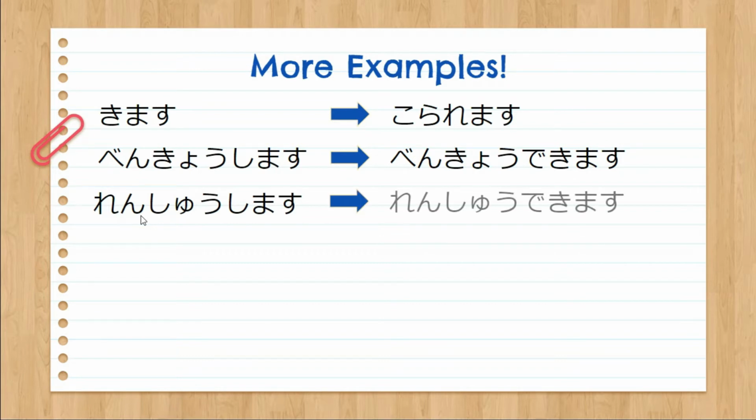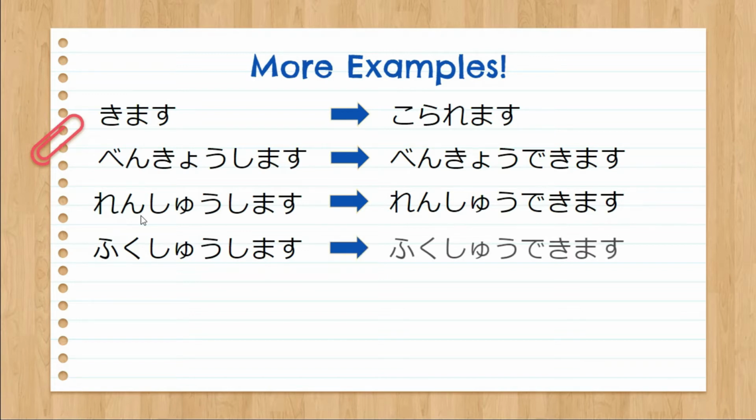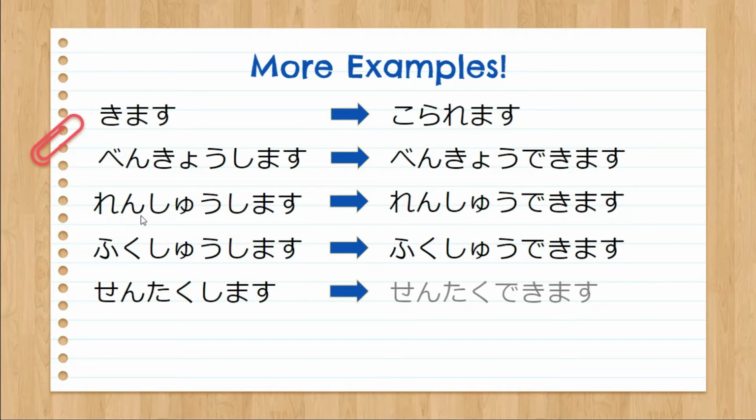That's right, it is renshu dekimasu. Fukushu shimasu. That's right, fukushu dekimasu. Lastly, sentaku shimasu. Sentaku dekimasu.